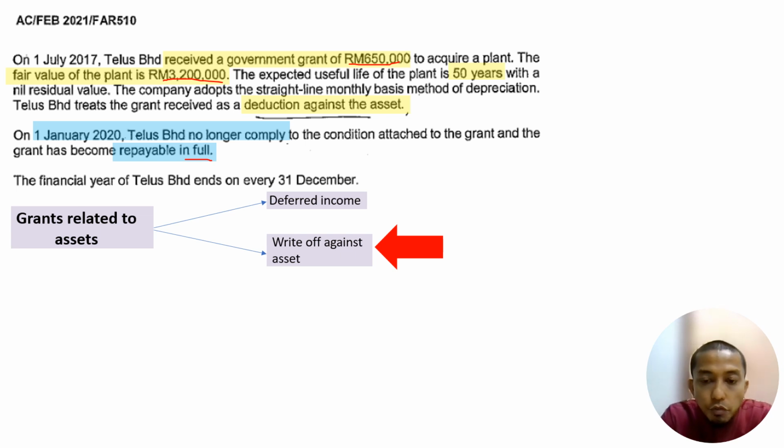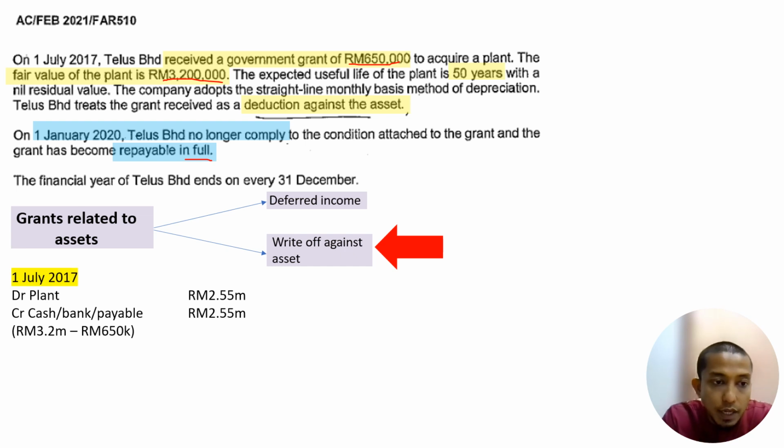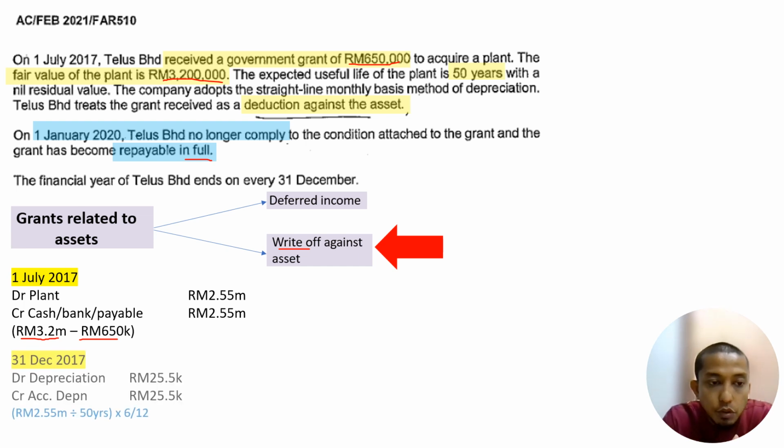Now, first things first, how do we record the acquisition of the asset? On 1st of July 2017, we record as debit plant, credit cash, bank or payable, straightaway minus the grant from the cost, because the method is write-off against asset method. What else happened in 2017? Nothing. So we just proceed to the end of the year.